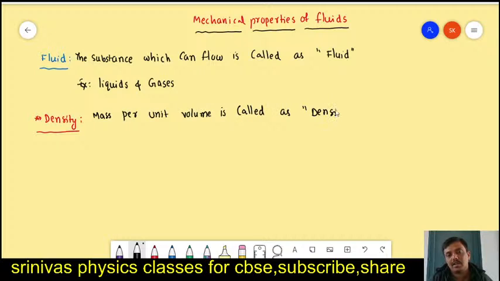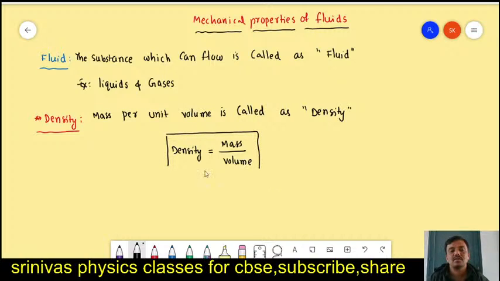Then how to write the formula for density? The density of any substance is mass of the substance by volume of the substance. This is the formula for density. Density can be denoted sometimes by rho or sometimes by d. The formula is rho equal to mass by volume, m by v.